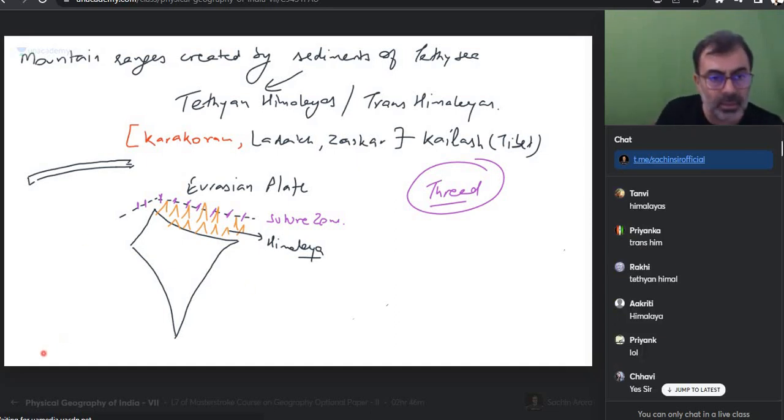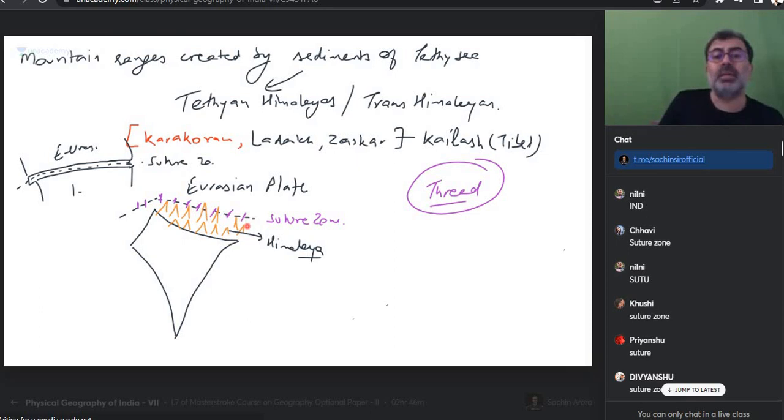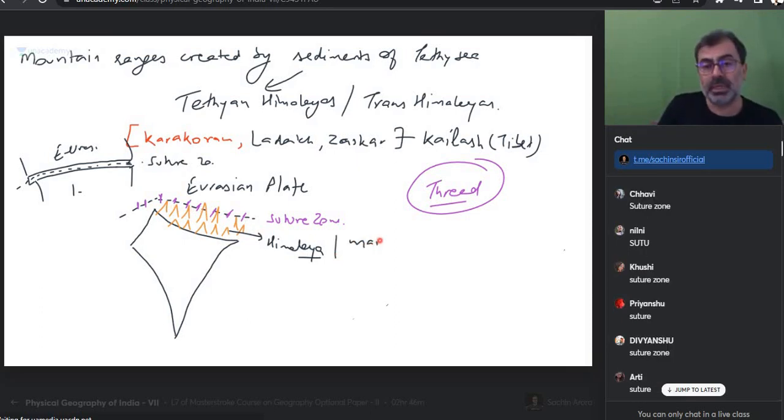So there is such an area. On this side which plate? Eurasian. On this side which plate? Indian. And the line in between, what do we call this? Suture zone. Is everyone okay? So what are these Himalayas made up of? They are made up of marine sediments. Perfect. We are very happy.